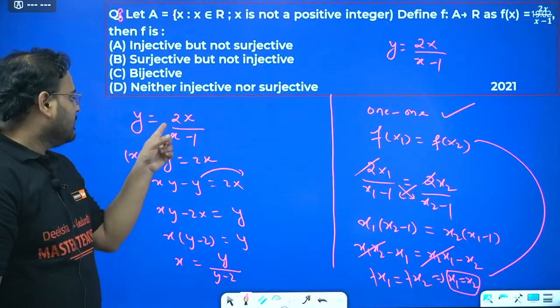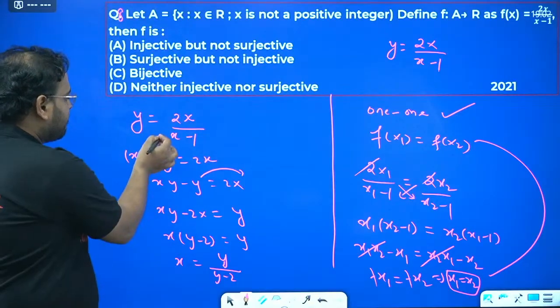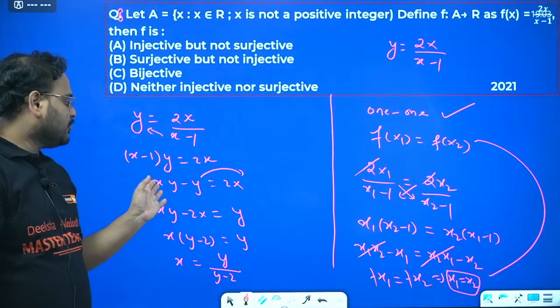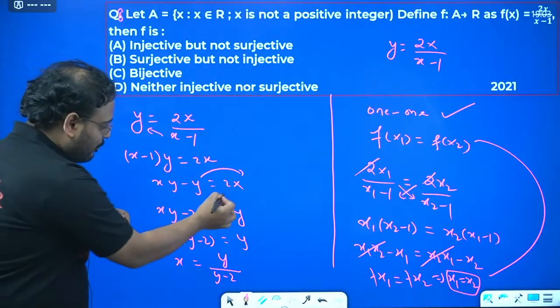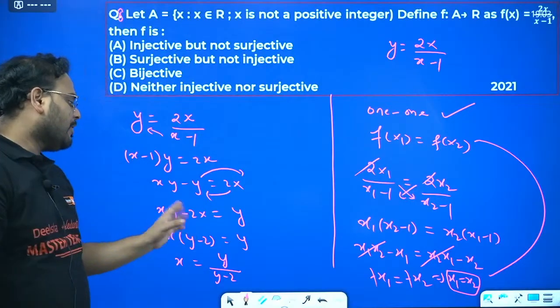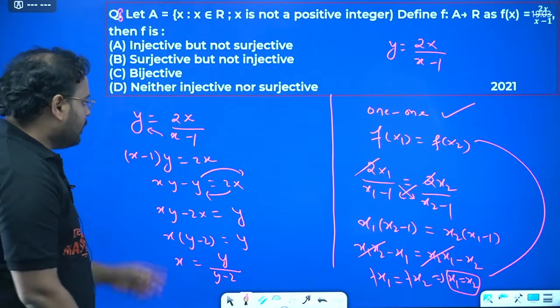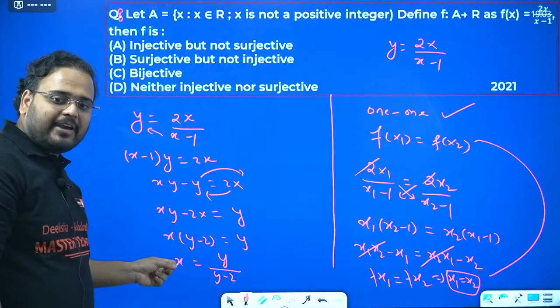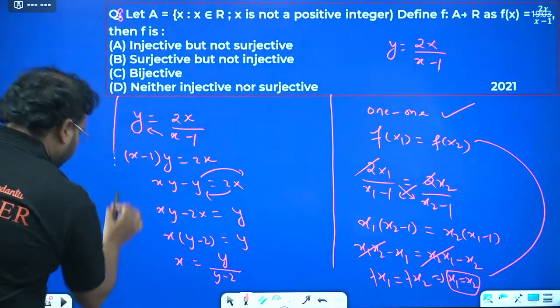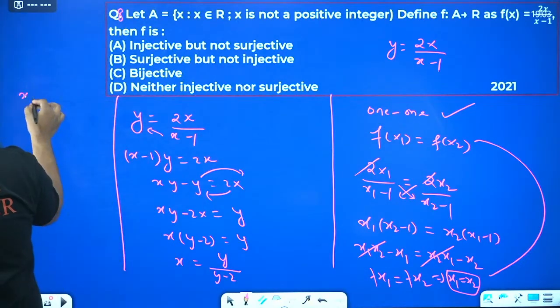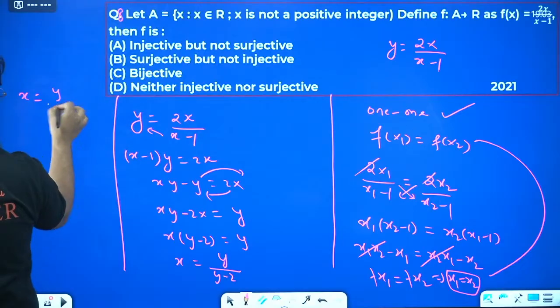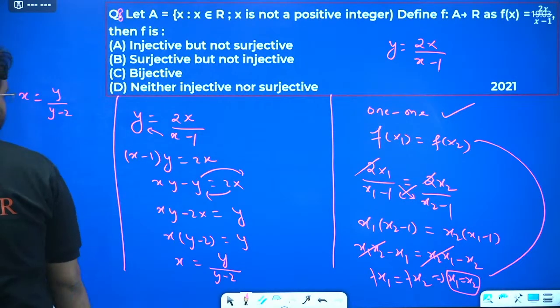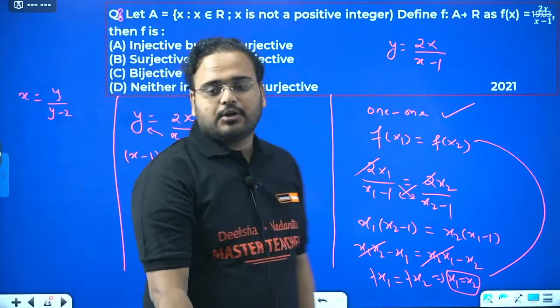Simplification, okay? Just cross multiplying these two over here. And then expansion, moving y and moving 2x on this side. Minus 2x, take x common. Now, you started with y as subject. Now you have x as subject. What is the function now? x equals y upon y minus 2.